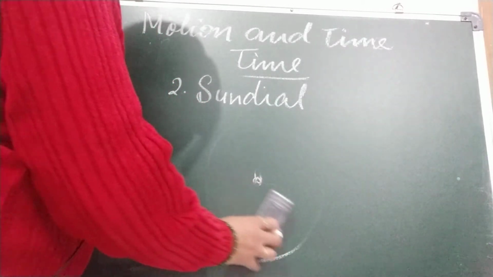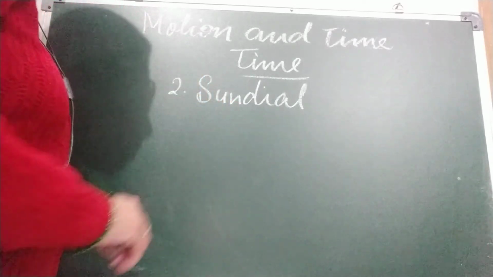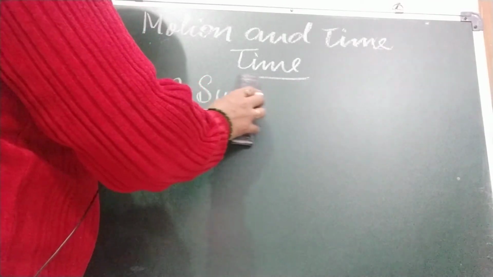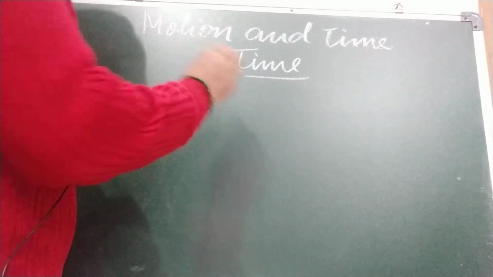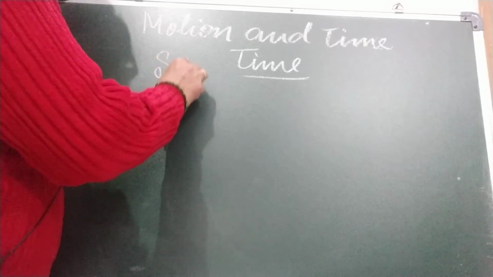By sundial. But what was the drawback of sundial? We cannot use it after evening when the sun is not in the sky. Now, a very short thing we are going to discuss, that is the simple pendulum.